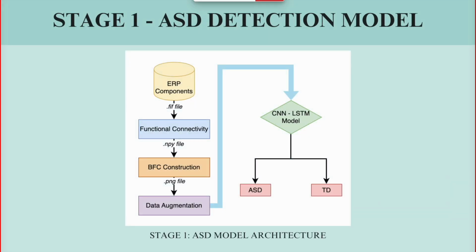Now I will explain stage 1 of our model, which is the ASD detection model. In stage 1, the primary goal is to build a model that can distinguish children with ASD from typically developing.